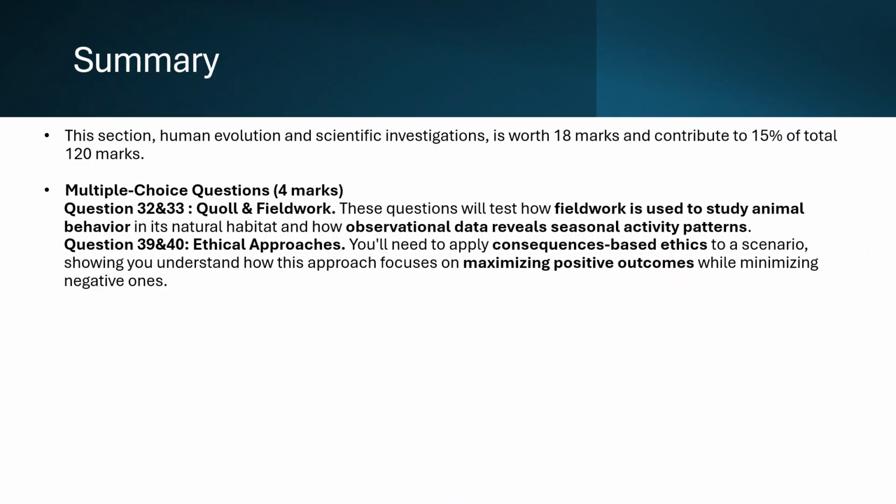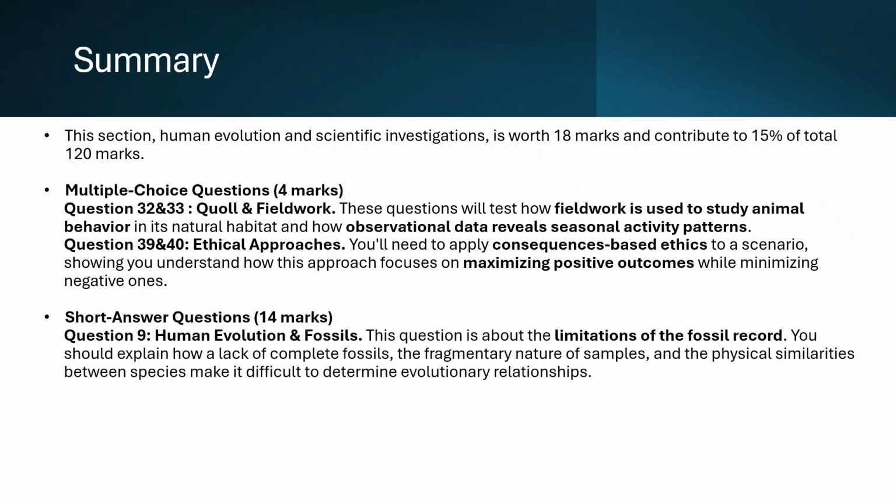Question 39 and 40, Ethical Approaches. You'll need to apply consequences-based ethics to a scenario, showing you understand how this approach focuses on maximizing positive outcomes while minimizing negative ones.